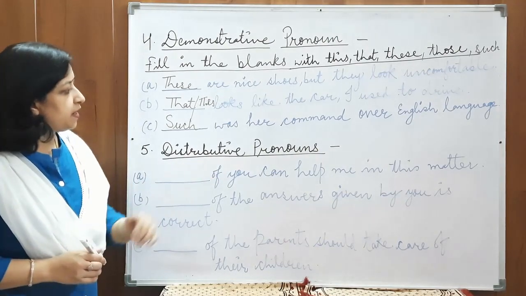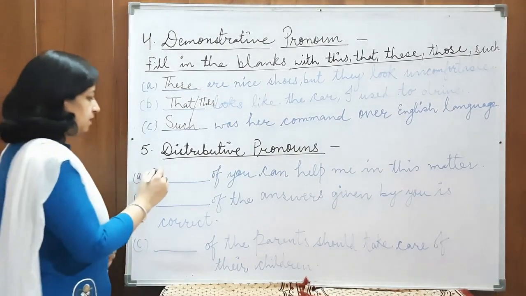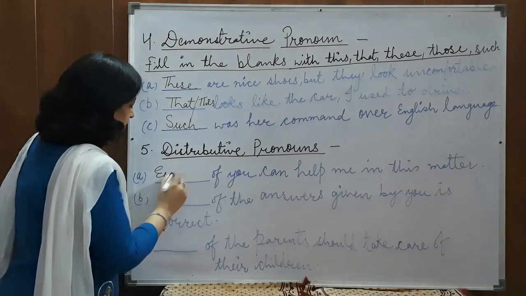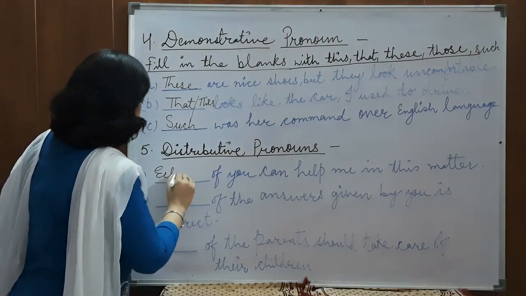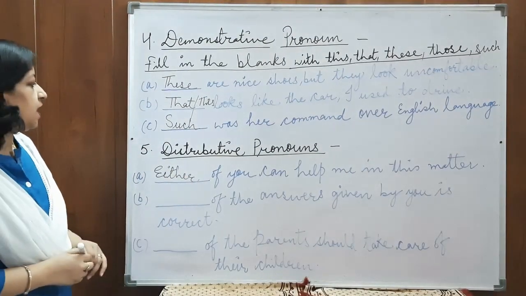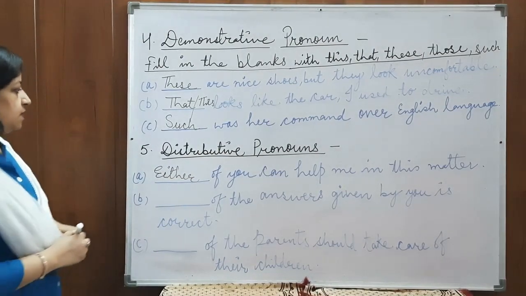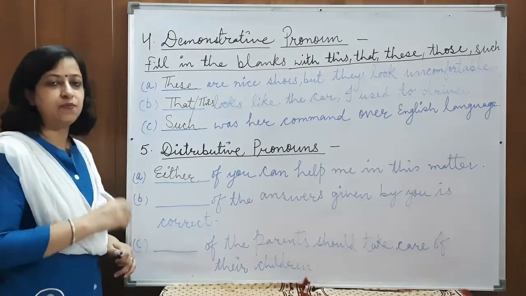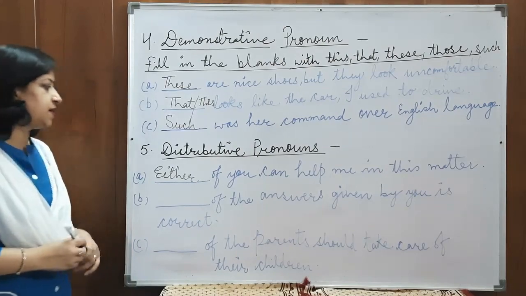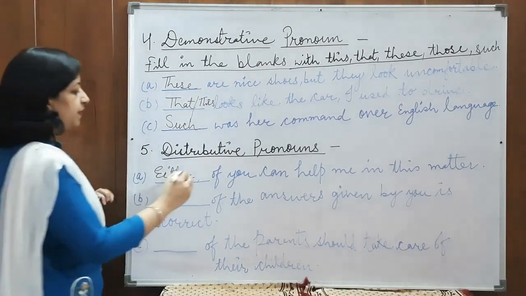Dash of you can help me in this matter. I think if I write either, either of you can help me in this matter. Suppose I tell you to write neither in place of either, what will be the sentence? Neither of you can help me in this matter. Again, it will be correct.